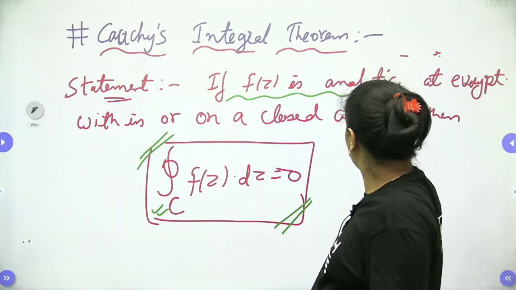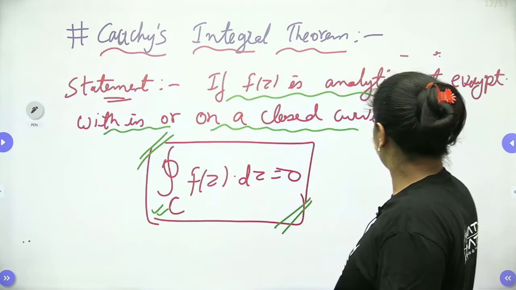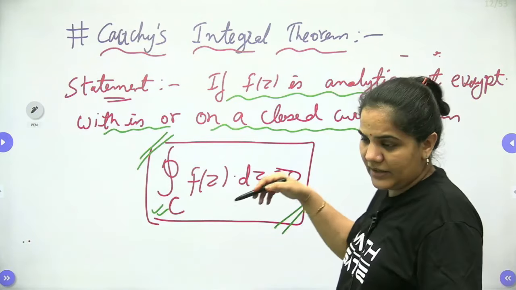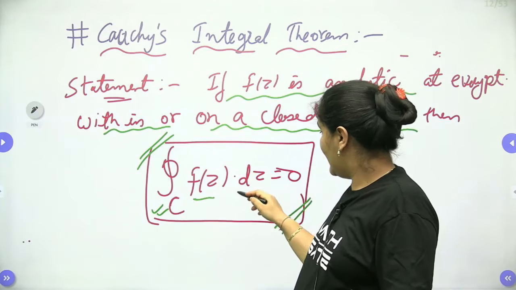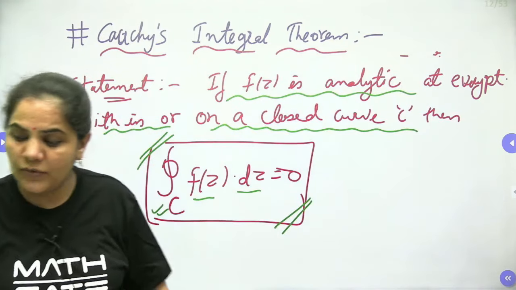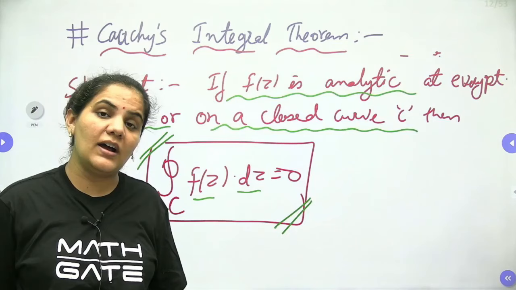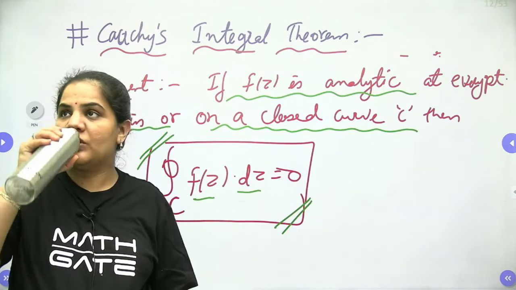So if f(z) is analytic at every point within or on a closed curve C, then closed integration over C of f(z) dz is equal to 0. This is called the statement of Cauchy's integral theorem. This is not Cauchy's integral formula, it is Cauchy's integral theorem.